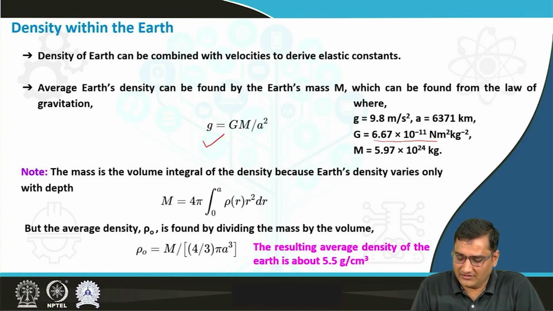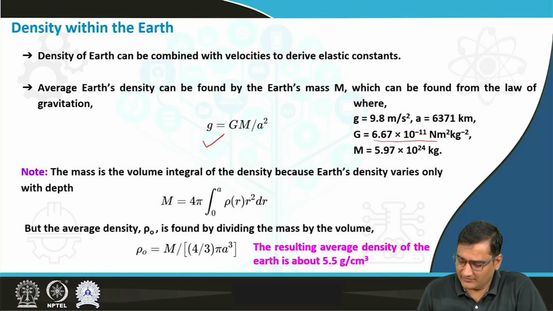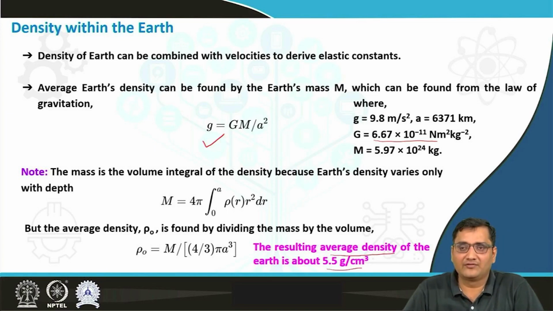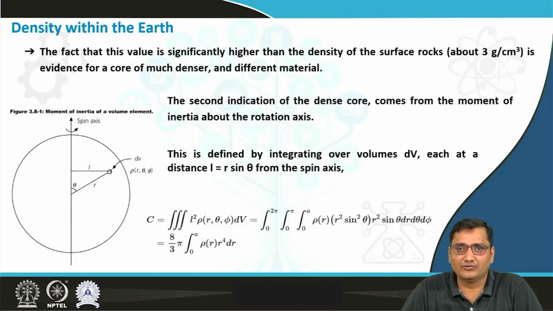Using this, we can easily find the mass of the earth. But we know that the volume integral of the density gives the mass, and the earth's density varies with depth as well. In order to find the average density of the earth, you can divide the mass by its volume, and whatever density you get will be your average density, which is approximately equal to 5.5 gram per centimeter cube.